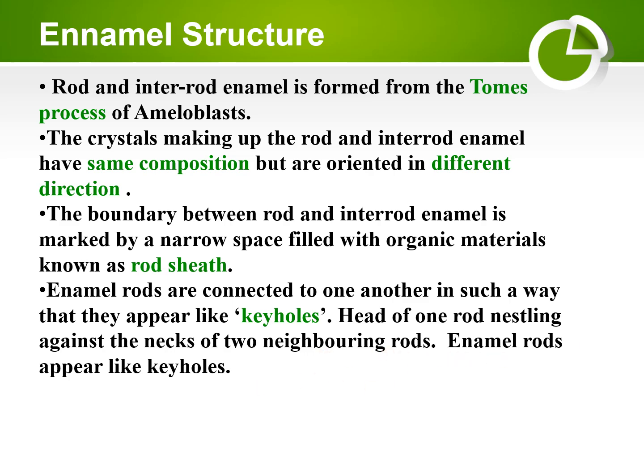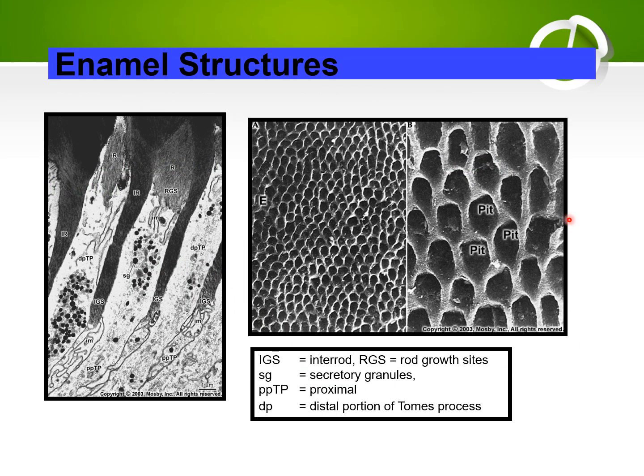Enamel rods appear like keyholes, like in this slide. This is a light microscope and this is an electron microscope showing the enamel rod and this interprismatic substance, or interrod substance. This is located between two heads of the enamel rod and gives a keyhole appearance. This picture shows the electron microscopy of the ameloblast cells during the secretory stage. This is the Tomes process in the distal end of these cells.